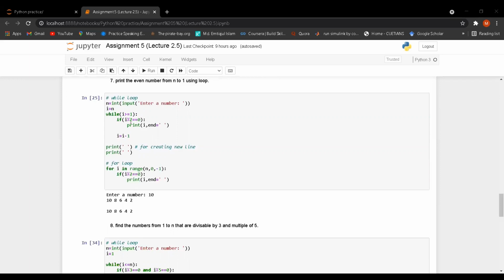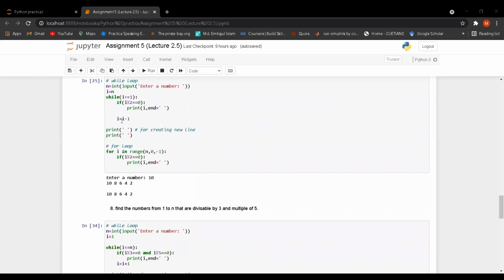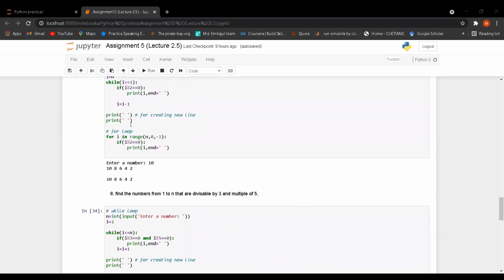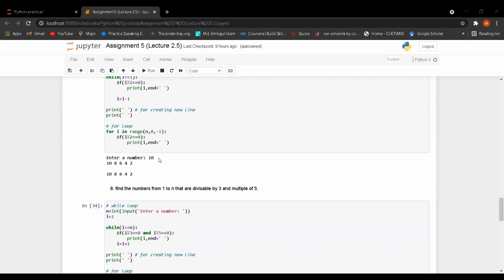So if it is an even number, then it will print i. After that, I have to take the decrement: i equal i minus 1. So if we take n as 10, it will show 10, 8, 6, 4, and 2.